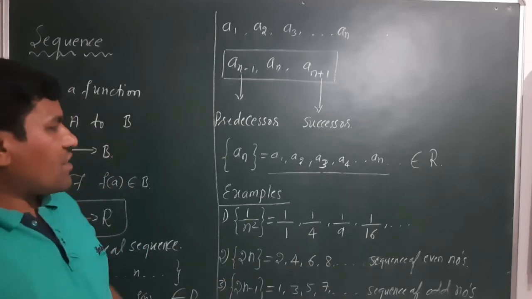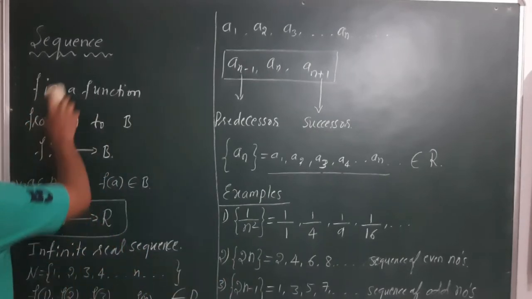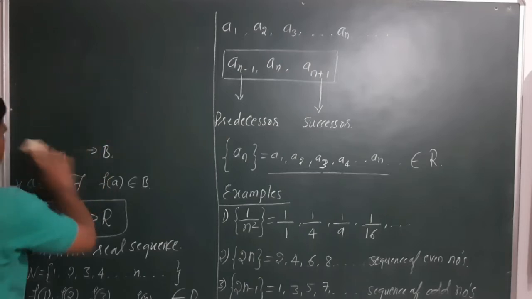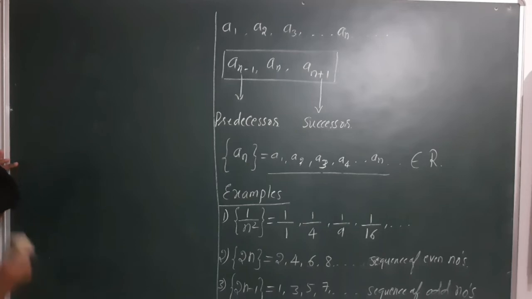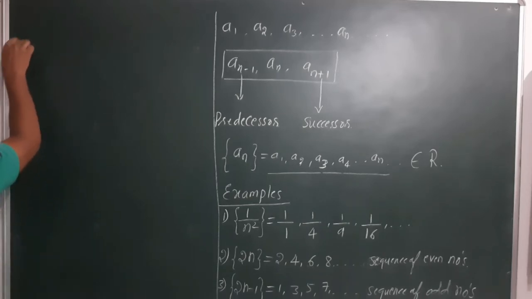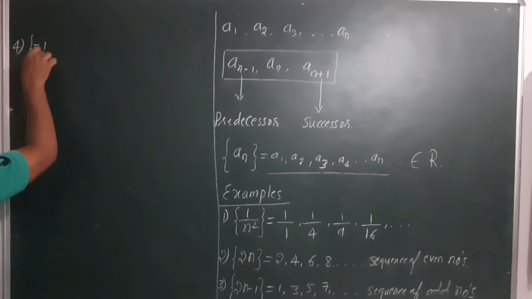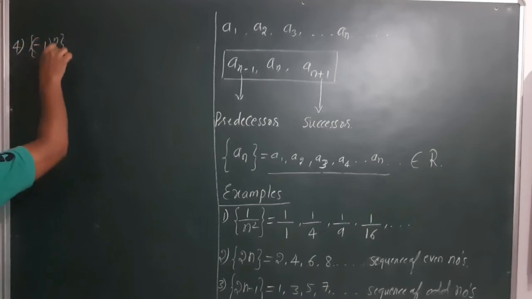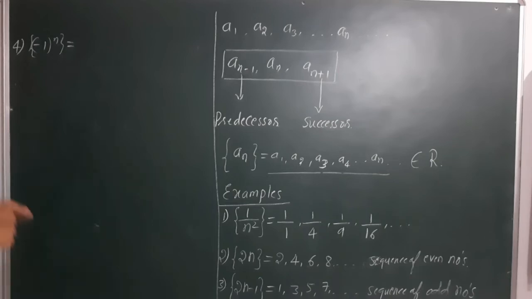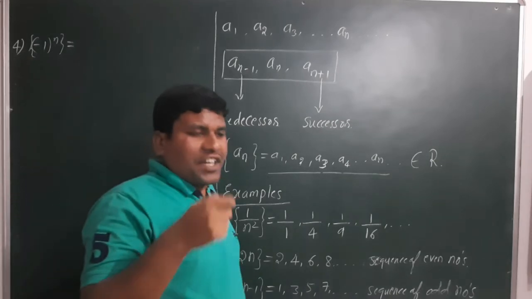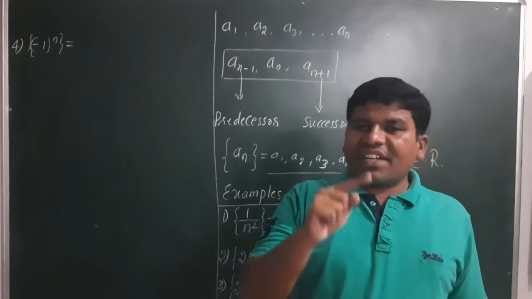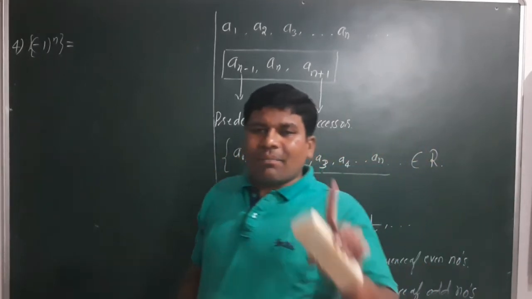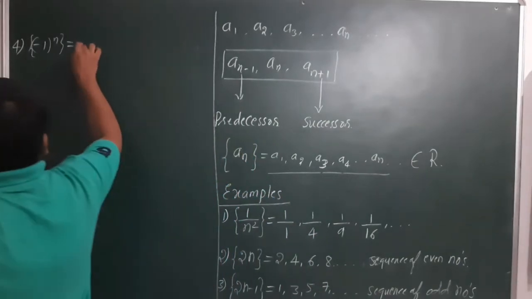The most important example, the fourth one. Now I will take the sequence (-1)^n. Example number four. It is minus 1 raised to n. In a flower bracket, {(-1)^n}. That means a_n equals (-1)^n. If I take n equal to 1, that is minus 1 raised to 1. Minus 1 raised to 1 is minus 1.